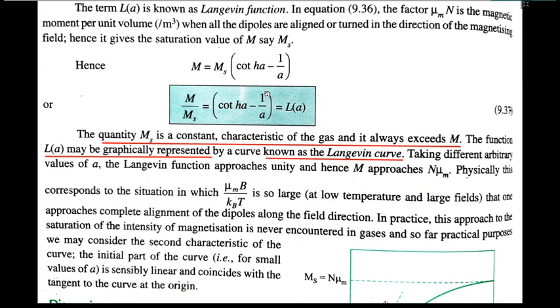So the same logic we have developed, and you can have the relation like this. If you derive this one, so finally we are able to get the relation something like this, and that is M is equal to n mu m (e to the power a plus e to the power minus a) over (e to the power a minus e to the power minus a).